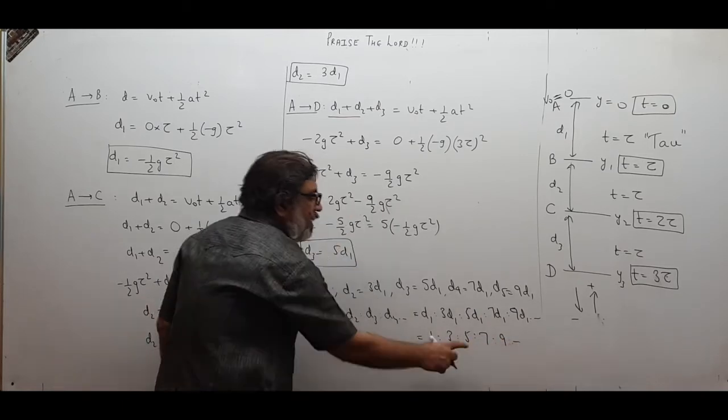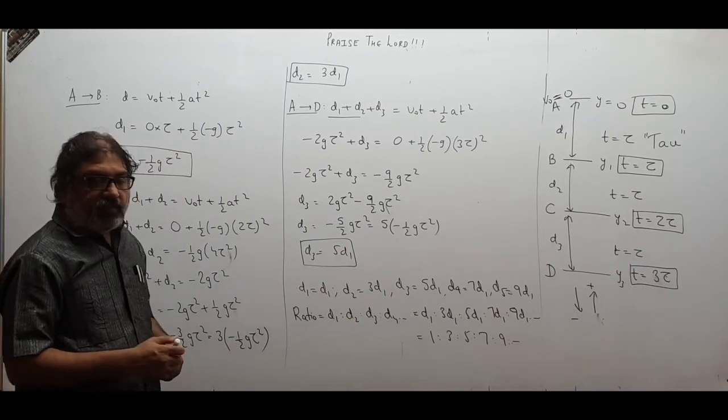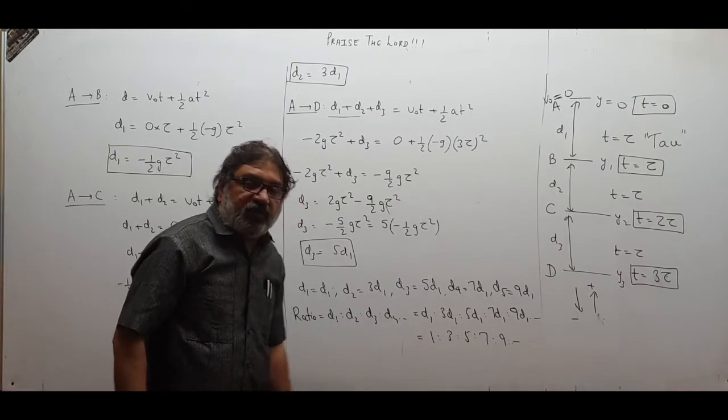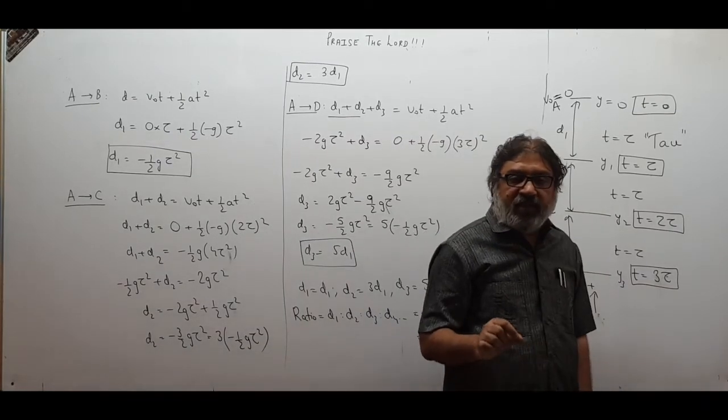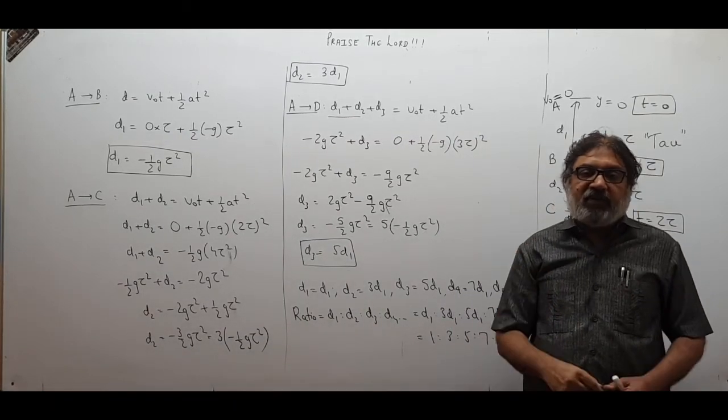These are odd numbers. Therefore, this is called Galileo's law of odd numbers.